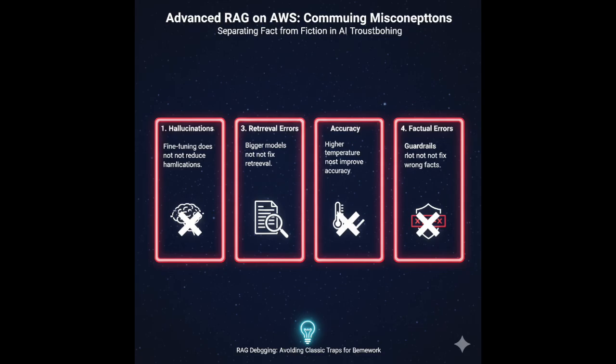Avoid the classic traps. Fine-tuning does not reduce hallucinations. Bigger models do not fix retrieval. Higher temperature does not improve accuracy. Guardrails do not fix wrong facts. Every fix belongs to a specific layer.